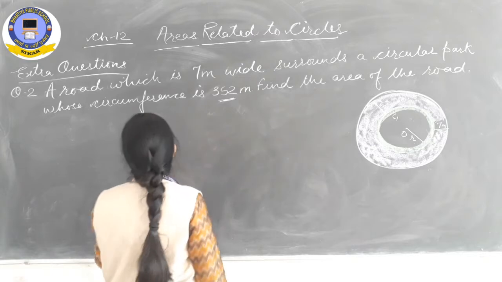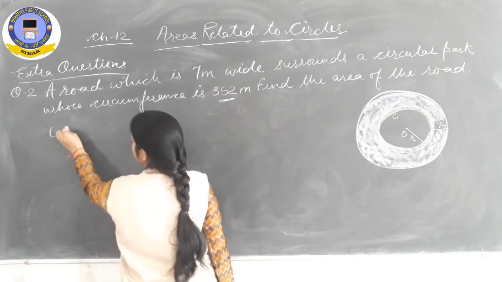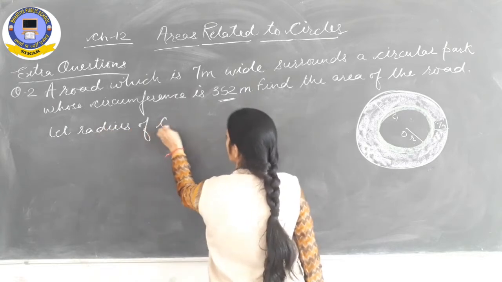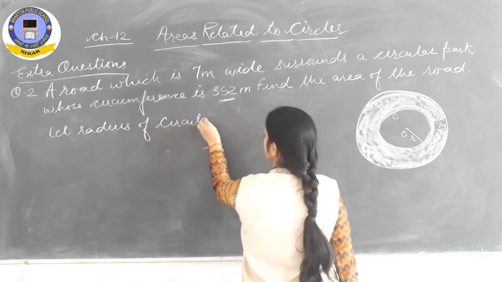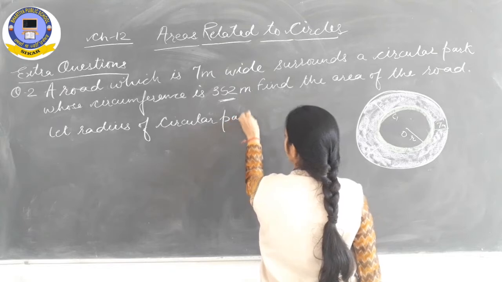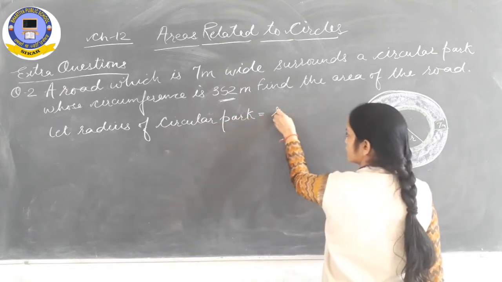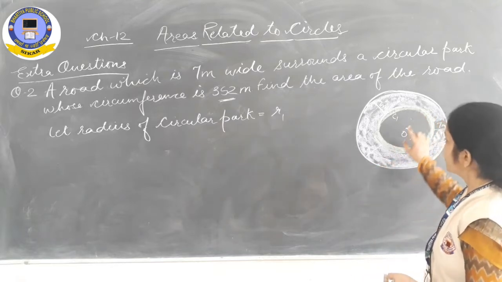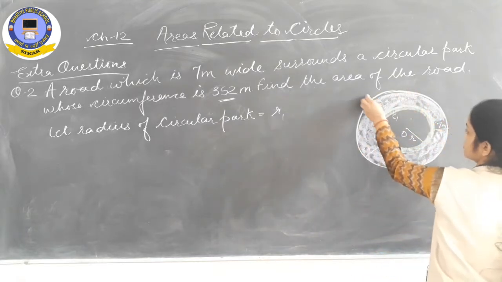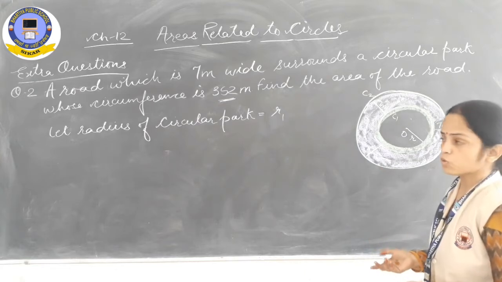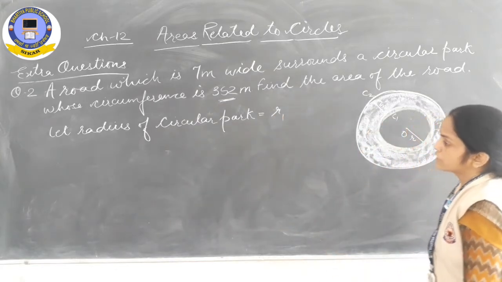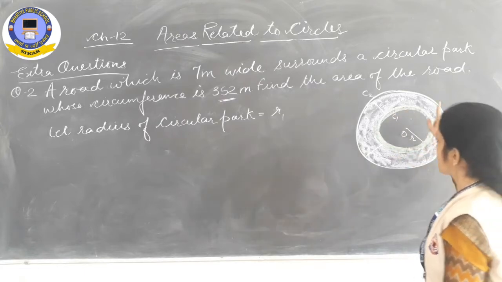Okay, so let us start. Let the radius of the circular park be R1. I have considered it as R1 because later on we need the radius for C2 also, so we will consider it as R2. Or you can take small r or capital R also as you wish. So I have taken the radius of the circular park as R1.